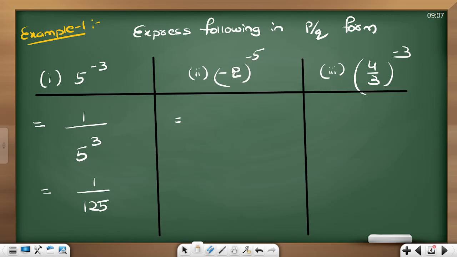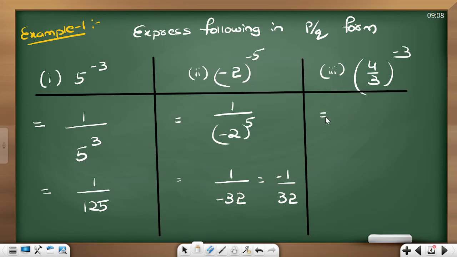minus 2 power minus 5. So without thinking anything, just put 1 by minus 2 power 5. Clear? Don't worry, inside minus is there. Sir, bracket power minus 5, na? So 1 by bracket power 5. Don't worry what is there inside the bracket. Now you have to see it. If you multiply minus 2 five times, what will you get? See carefully. You will get again minus, and 2 power 5 is 32. So you will be getting 1 by minus 32. You should never leave the minus in the denominator. So write it as minus 1 by 32. Is that clear?